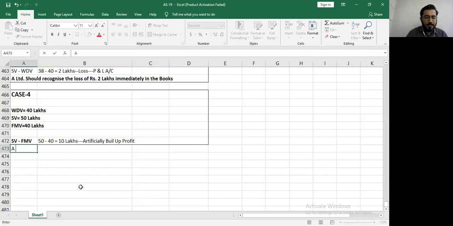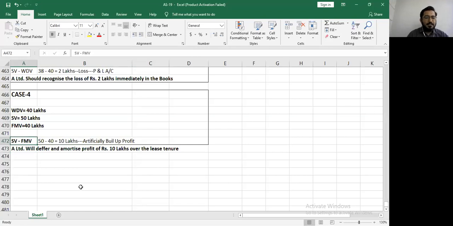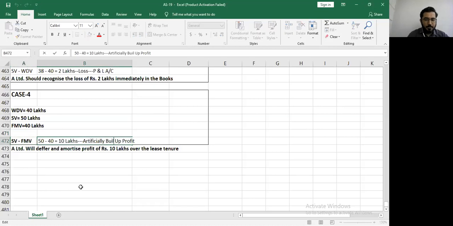So I'm writing over here, A Limited will defer and amortize profit of rupees, how much? 10 lakhs over the lease tenure. You will also have to explain in this case that you do not have any genuine profit. So can you please help me out? What are the values that I should write over here? A fair market value. Okay.